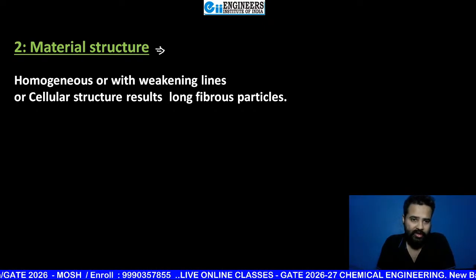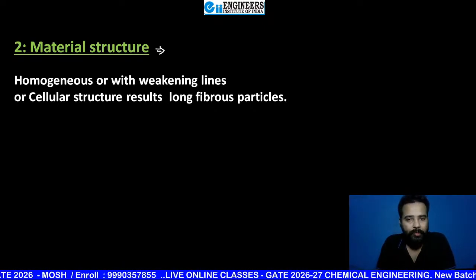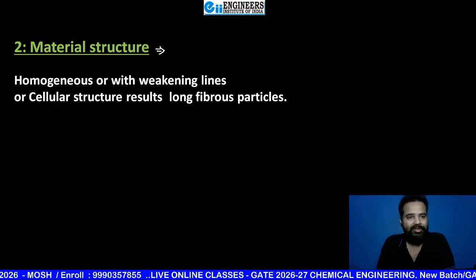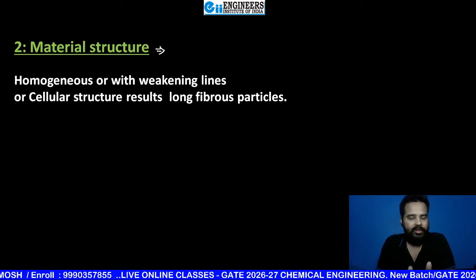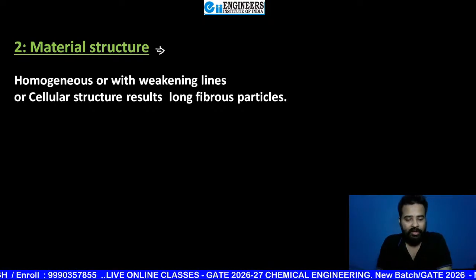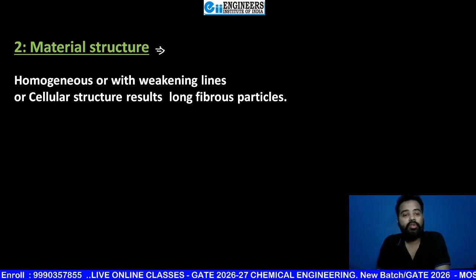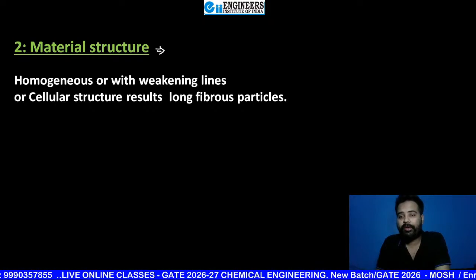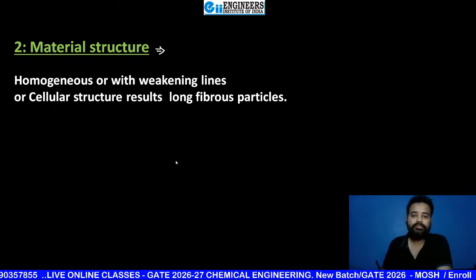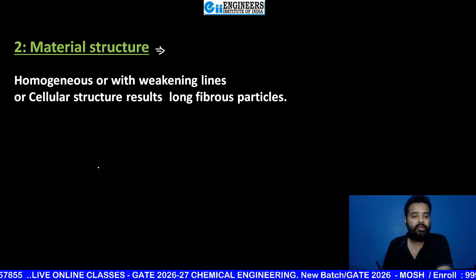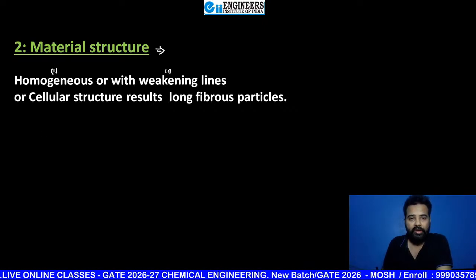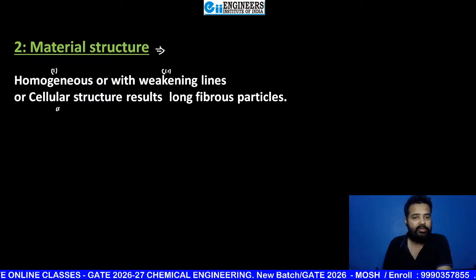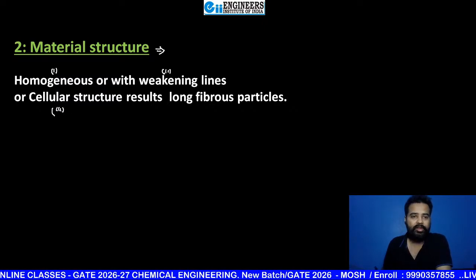So cellular structure particles are also not easy to reduce in size, but weakening lines are very easy. So definitely material structure is also going to affect the size reduction ability of your given equipment. Okay, so three things here you can see. First, structure can be homogeneous, structure can be with weakening lines, or structure can be cellular in nature.